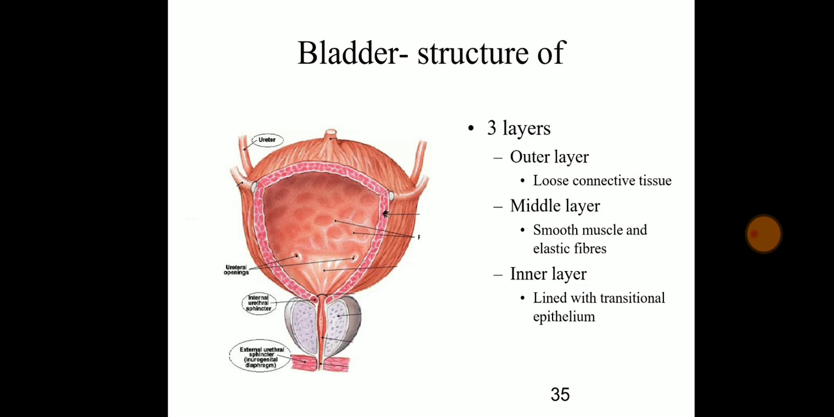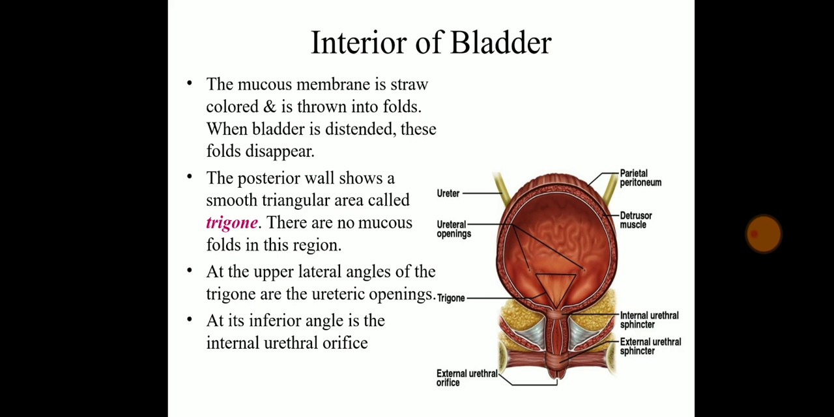The outer layer is loose connective tissue, the middle layer is smooth muscle as well as elastic fiber, and the inner layer is lined with transitional epithelium tissue.